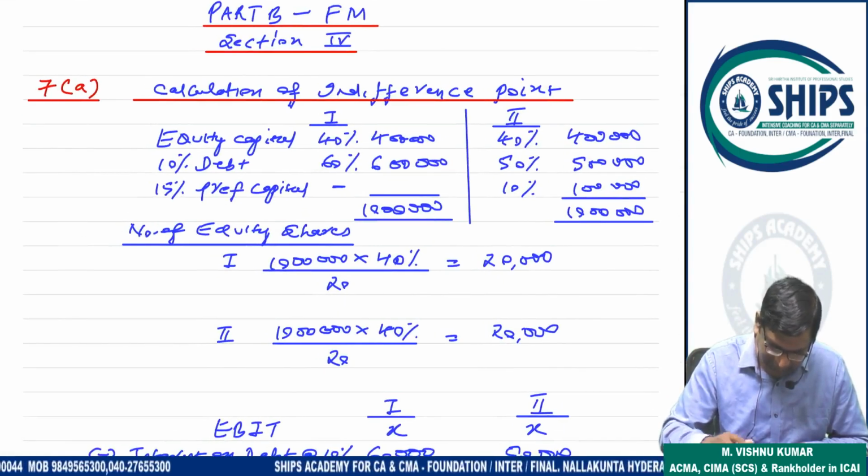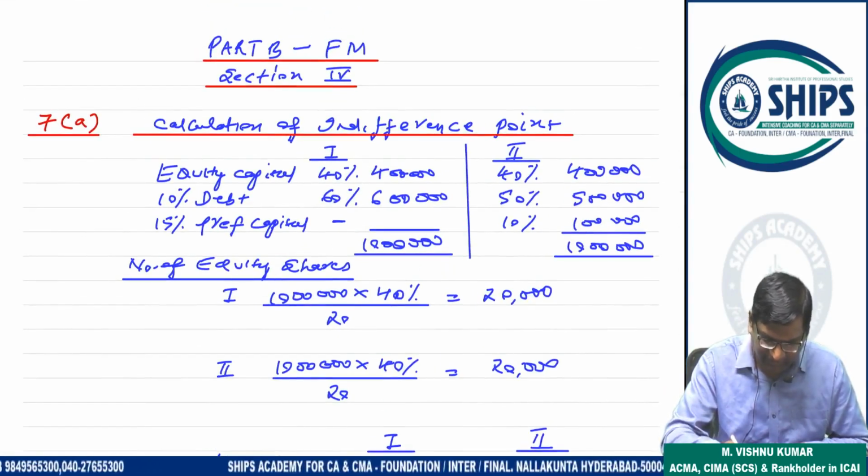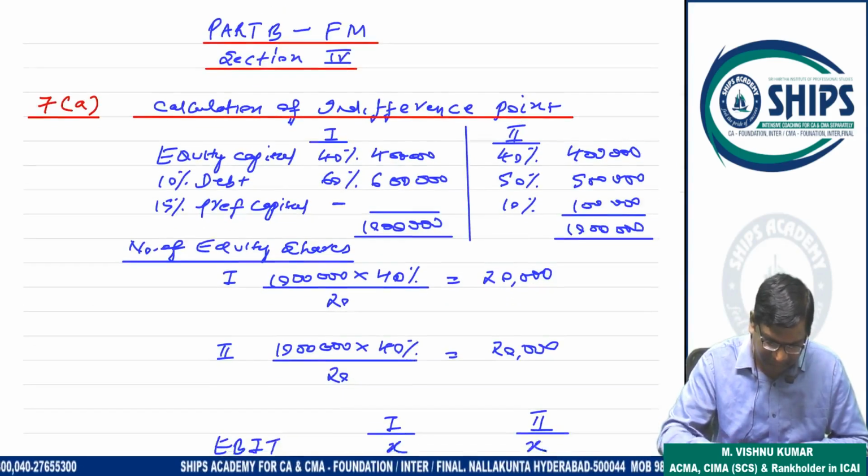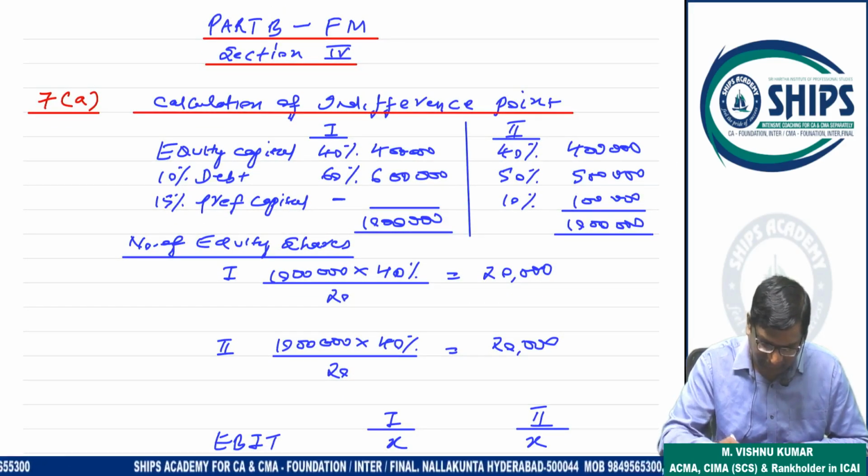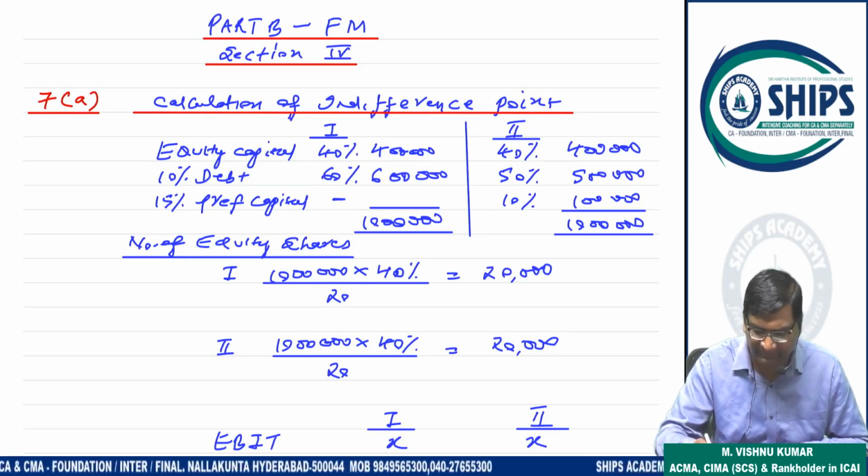Now this is part B, financial management, section 4. So calculation of indifference point. First plan, equity 40%, debt 60%. So 4 lakh, 6 lakh, because total amount required is 10 lakh. So 10 lakhs into 40%, 4 lakh. 10 lakh into 60%, 6 lakhs.